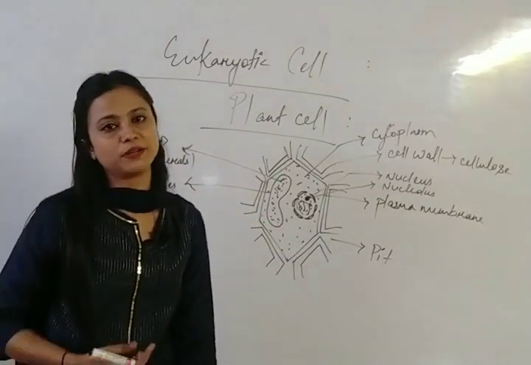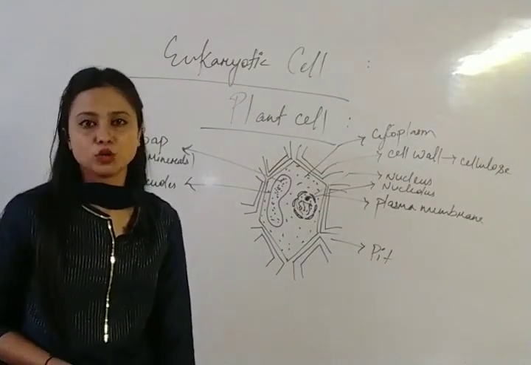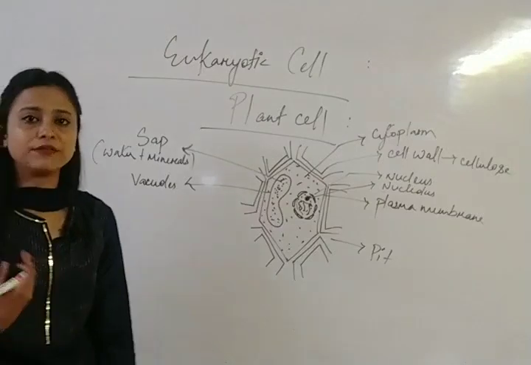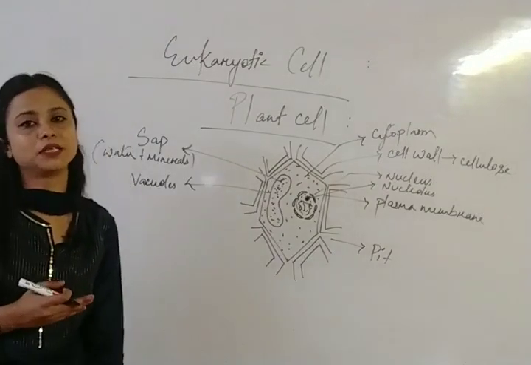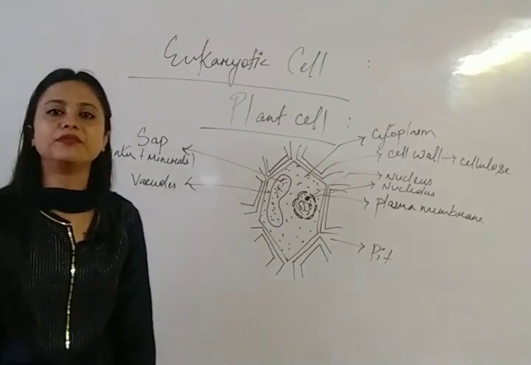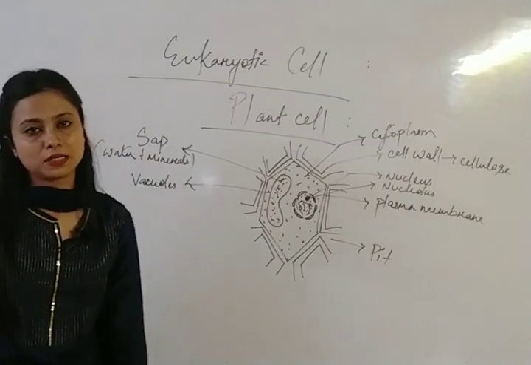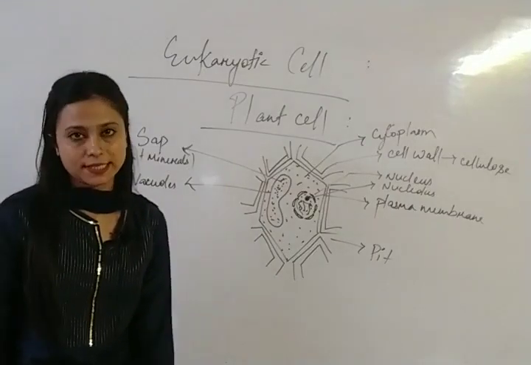We already discussed why the rough endoplasmic reticulum is rough. Because of the presence of what? Ribosomes. Because ribosomes are present, the endoplasmic reticulum becomes rough. That's why the name is given as rough endoplasmic reticulum. And when ribosomes are there, what will be synthesized? Protein synthesis will take place.